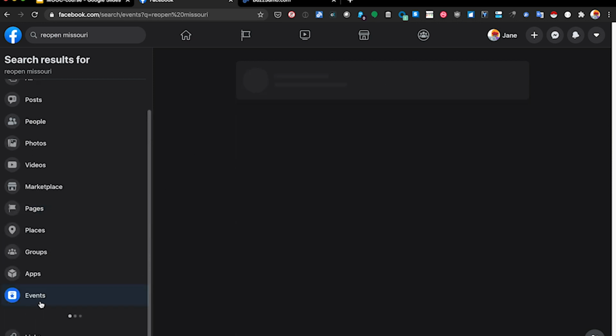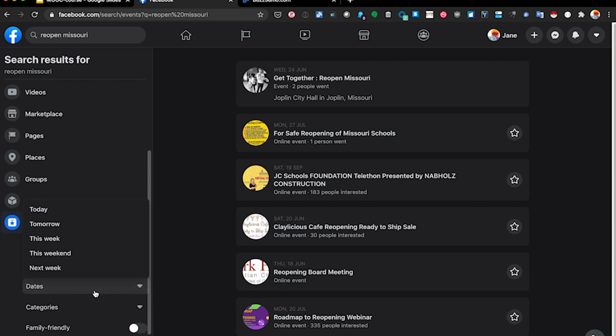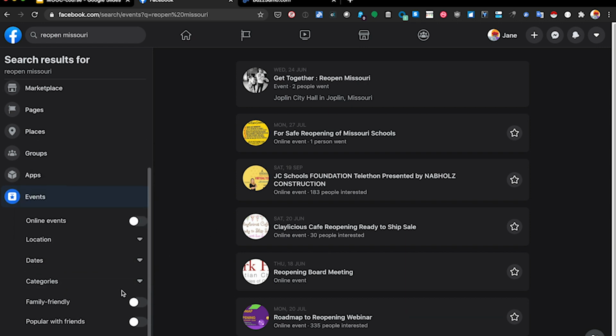And events. If you're looking for sources, there's no better way than to look through the events on Facebook. You can set the dates. Unfortunately, they're usually in the future. You can also select categories, which is really handy.